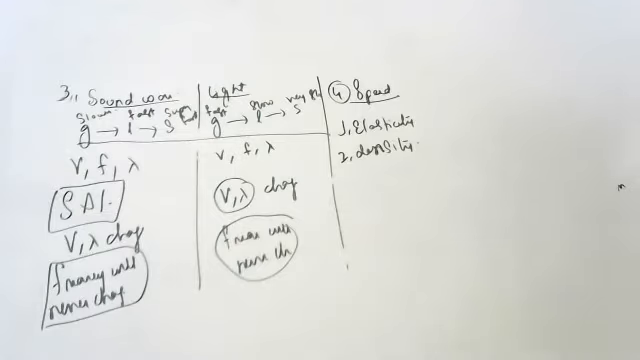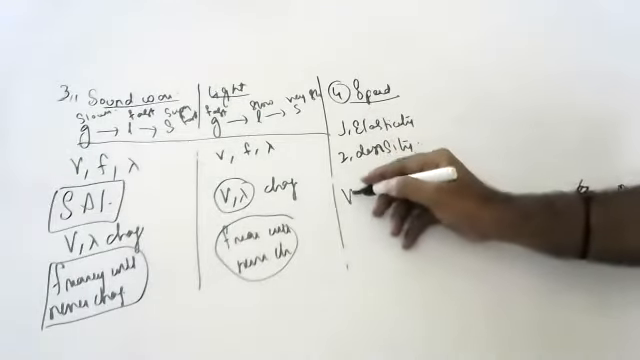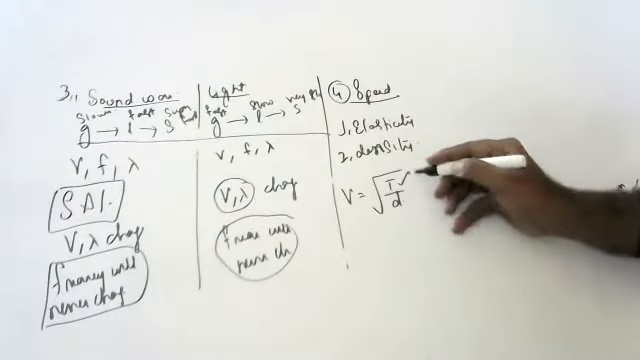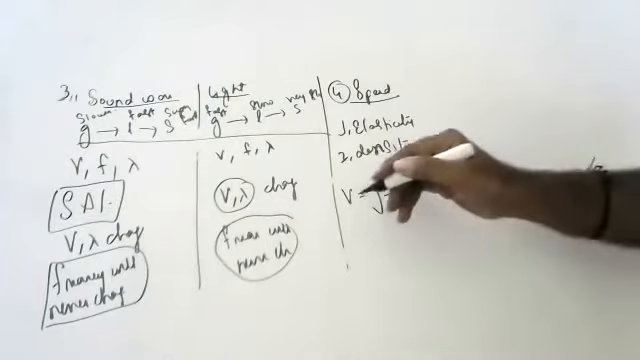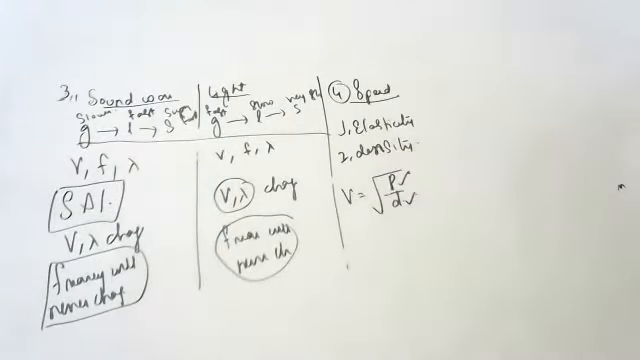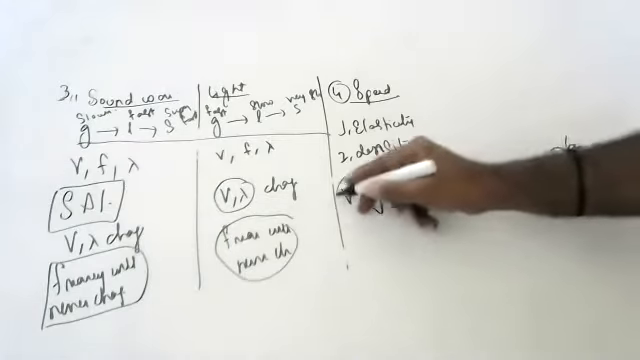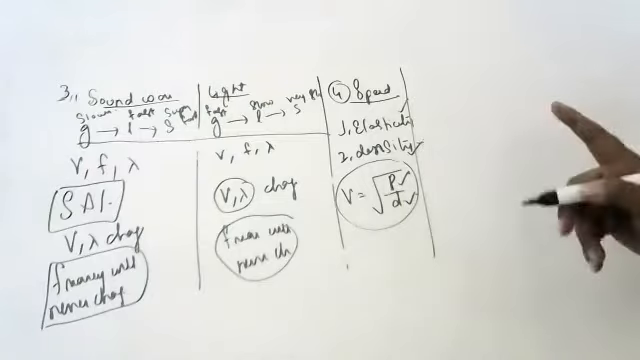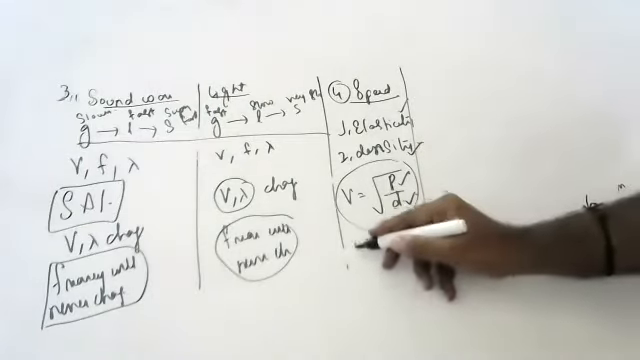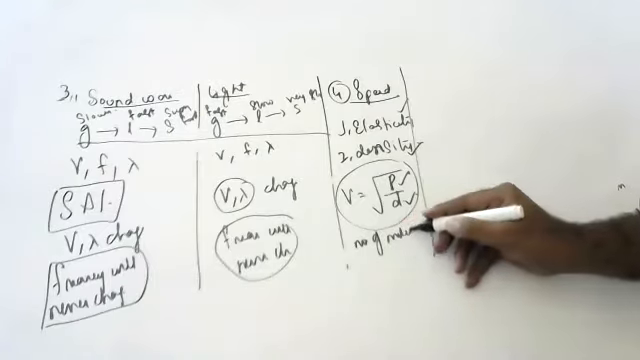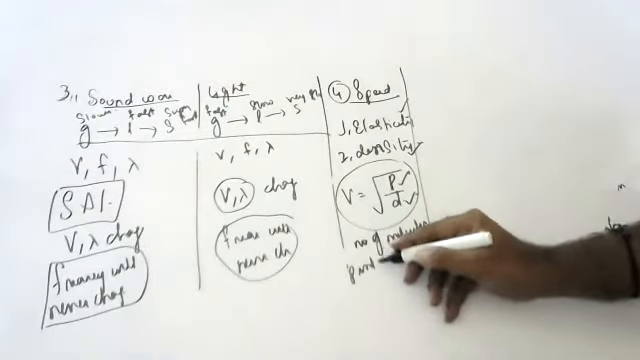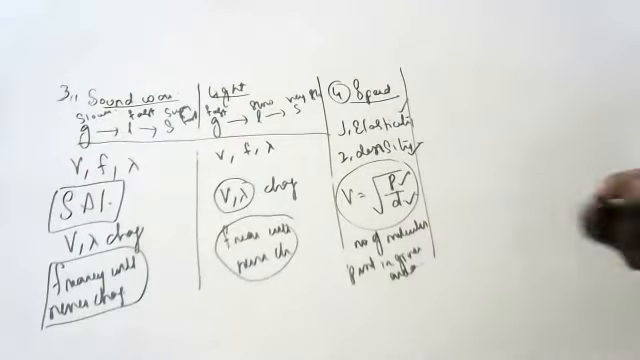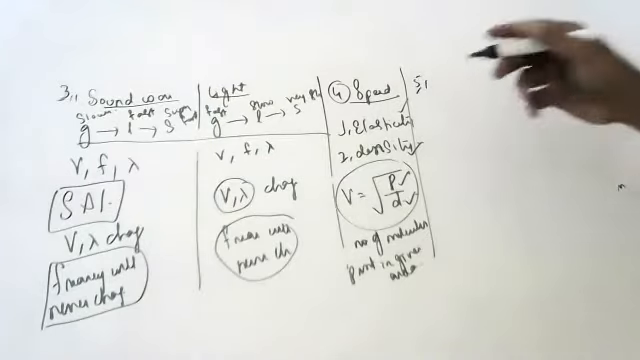Okay, children, in higher classes you will study the formula for the speed of sound also. V is equal to root of T by D, where T is called tension and D is called density. Or you can say root of P by D. In higher classes you will study, now you don't have it. So speed of sound depends upon elasticity of the medium and density of the medium. Density means what is density? Number of molecules present in a given area, or mass per unit volume, as usual.